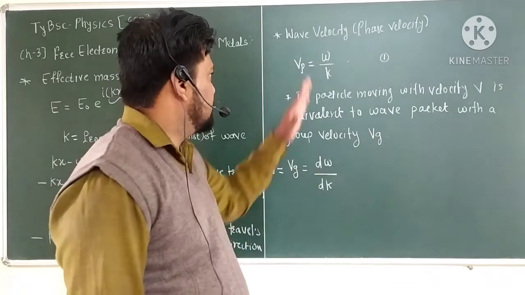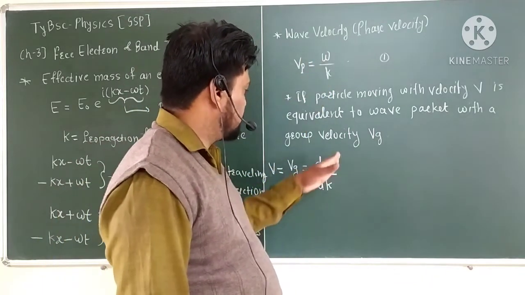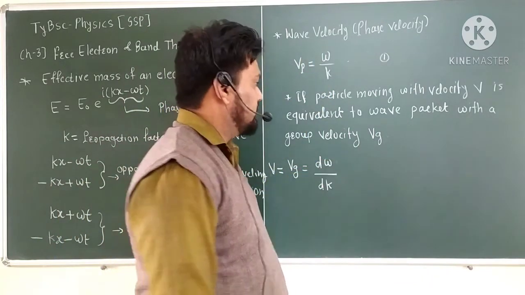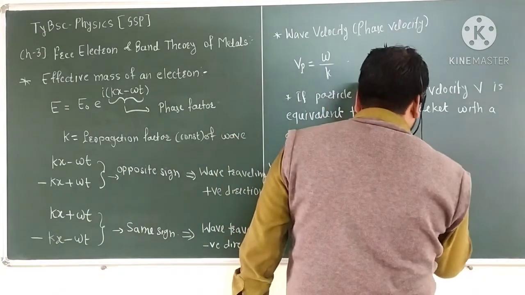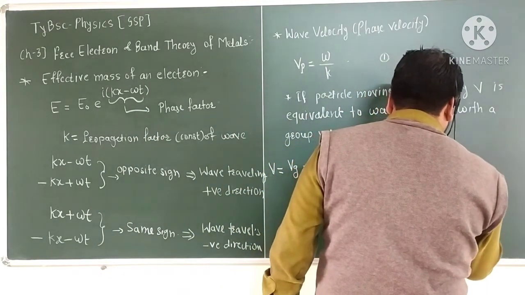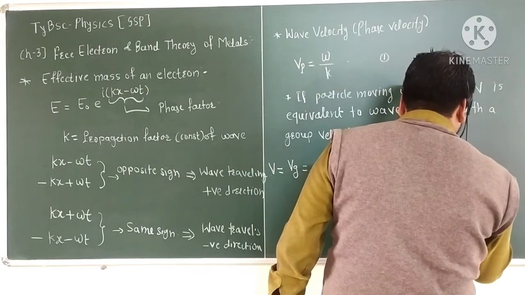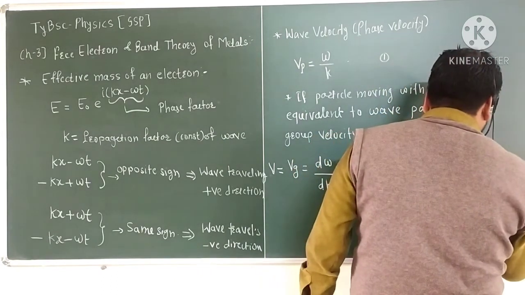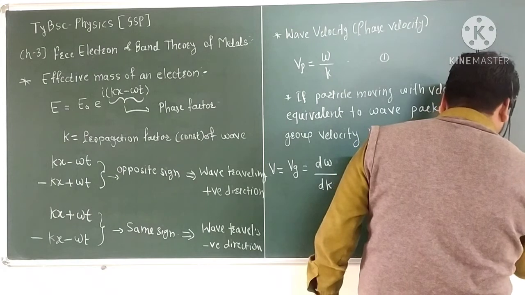Here omega is nothing but the angular velocity.